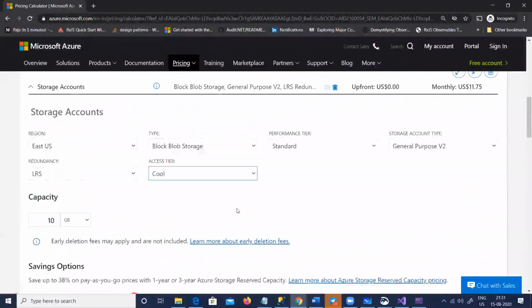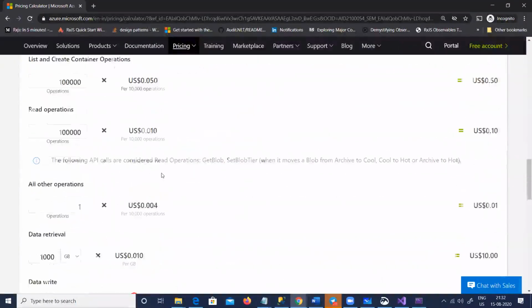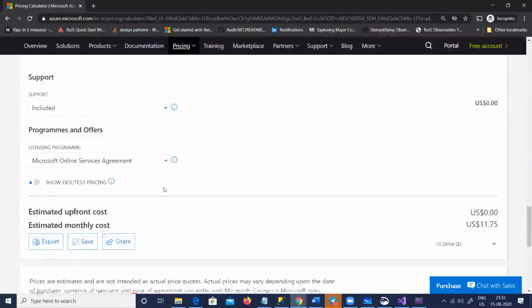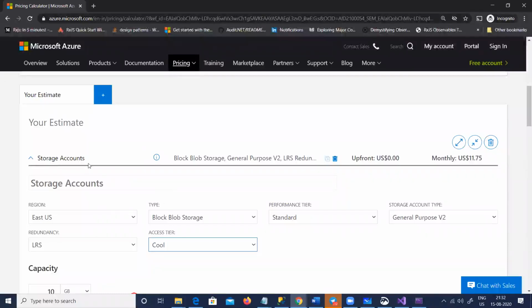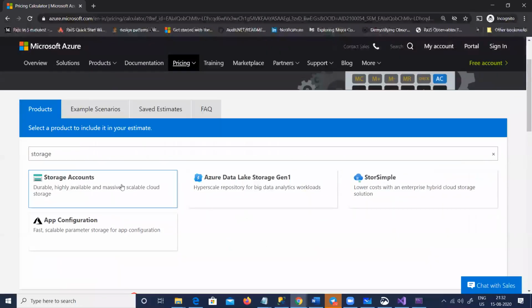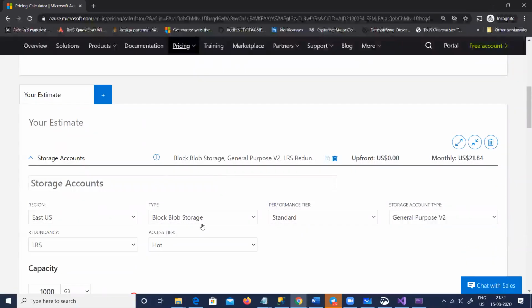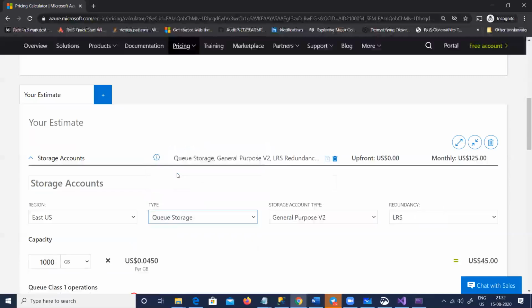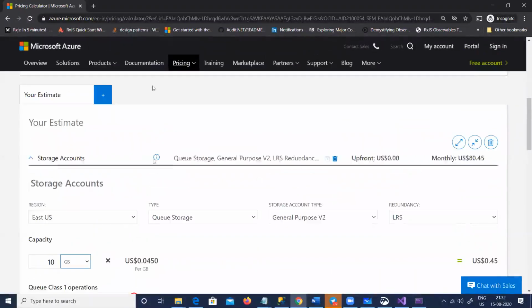And here, where are the queues? Queues, write operation, read operation. There was a way to add the queues here. This is the blob, so let me delete this. Right. Guys, if you just try to figure out from here, I will not go into details now. Here it is, type queue, just take queue storage. And what is the capacity? Let's say 10 GB, right?